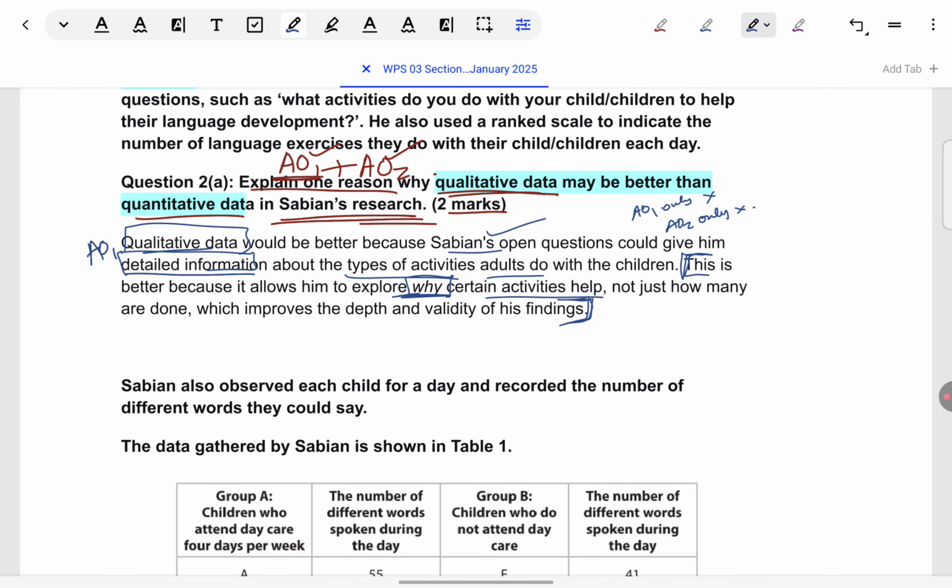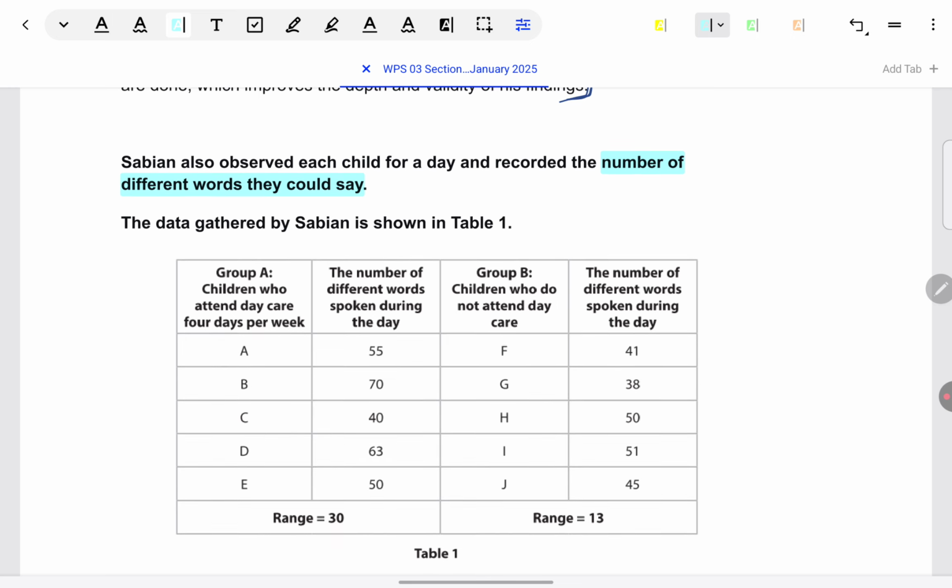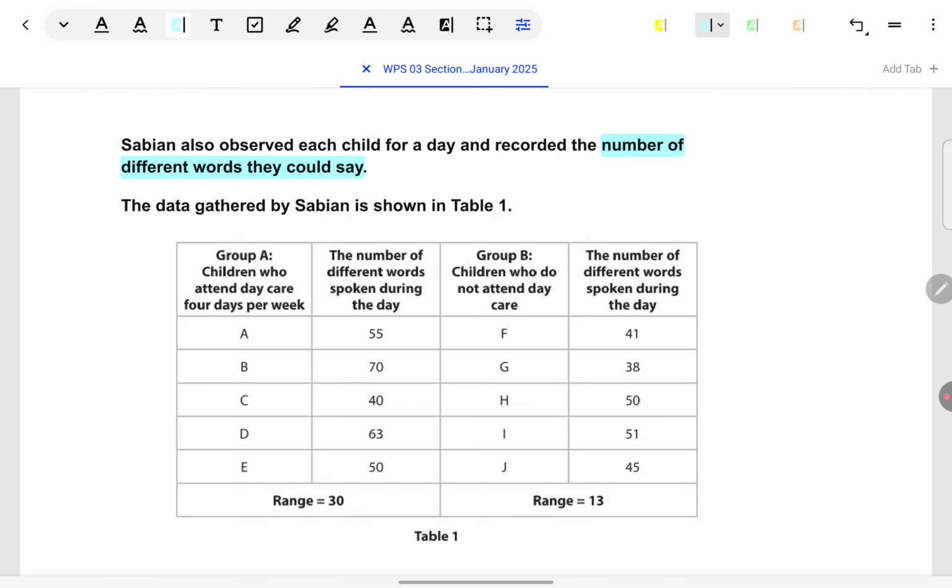Okay, now let's look at the next part of this question. Sabin also observed the child for a day and recorded the number of different words they could say. The data gathered is in table 1. Whenever there's a table in front of us, we should first look at the title of the table. That we saw: number of different words that each child could say. Then we should look at the column headings.